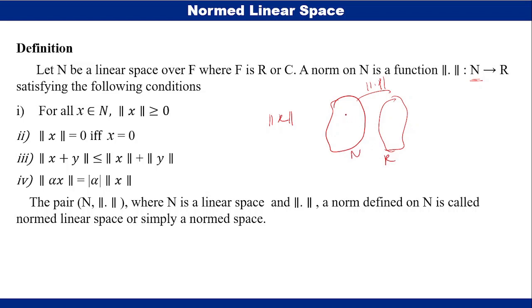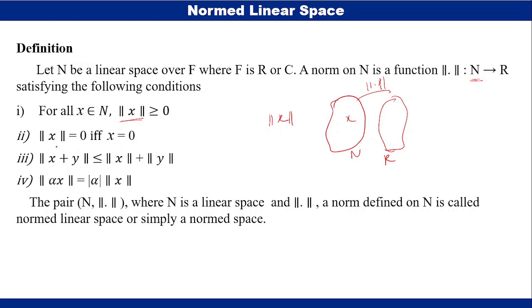The first axiom is, if we take any element x from the linear space n, then the norm of the element x must be positive or it is 0. It cannot be negative by the definition of length. That is, the length of the vector must be positive or 0. So therefore, for all x belongs to n, norm x greater than or equal to 0.